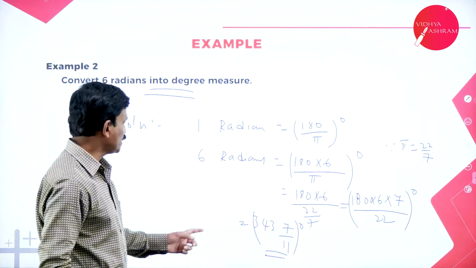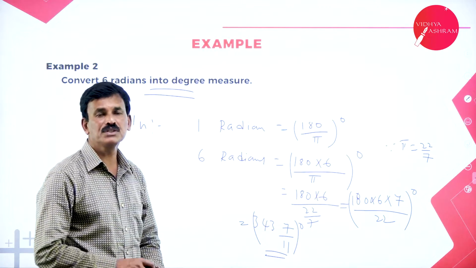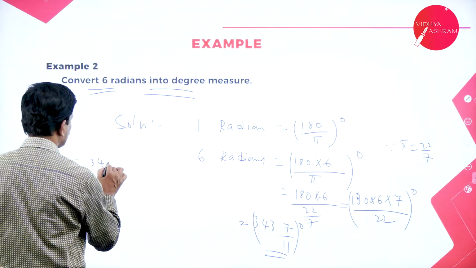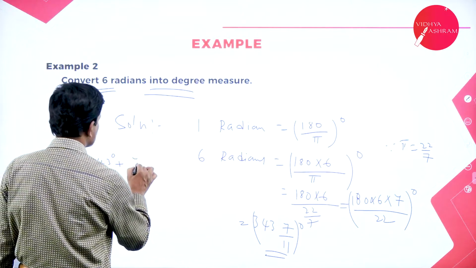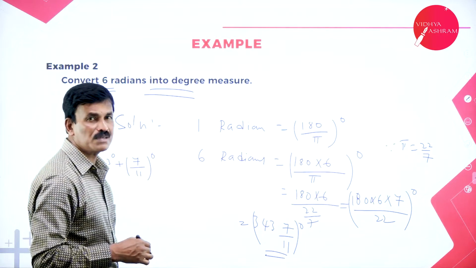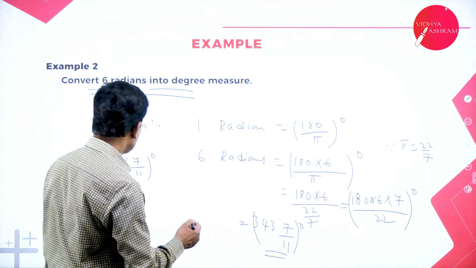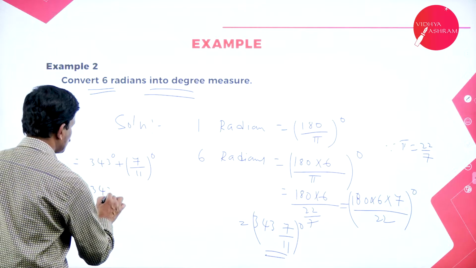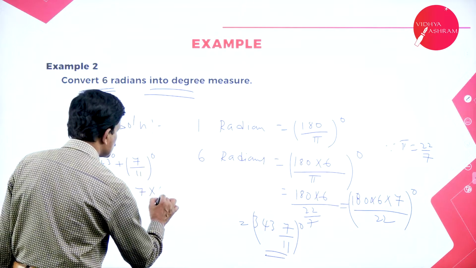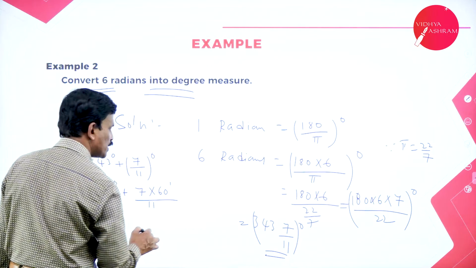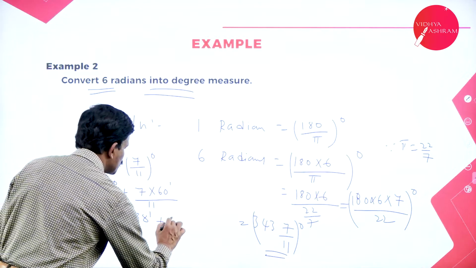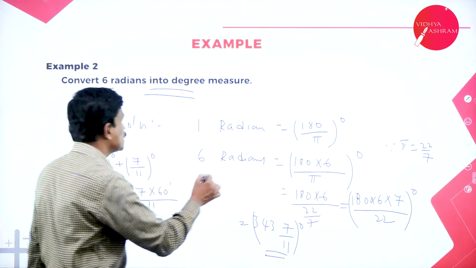Now let us convert this 7 by 11 into degrees, minutes and seconds. So this can be written as 343 degrees plus 7 by 11 degrees. Now convert this 7 by 11: 7 by 11 into 60 minutes. What is this equal to? 343 plus 38 minutes plus 2 by 11.